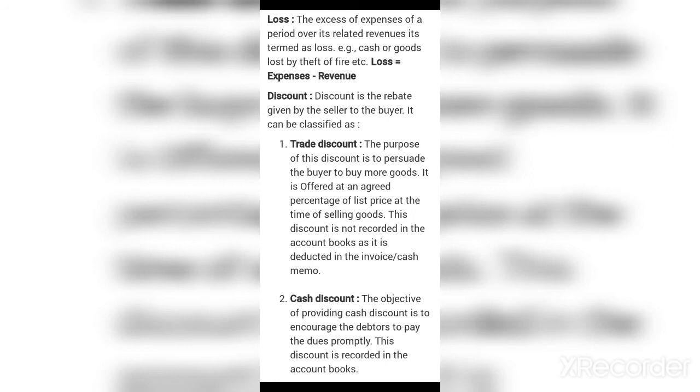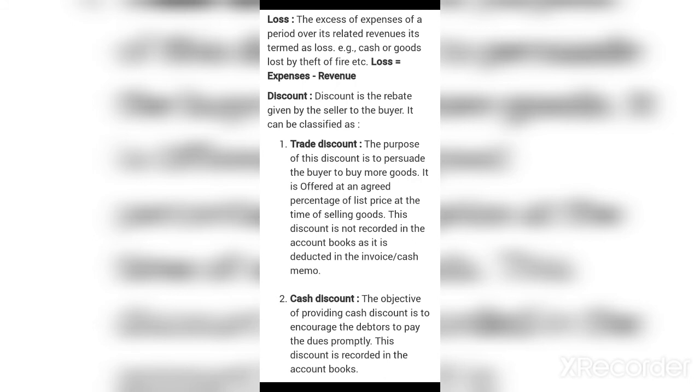Next is discount. Discount is the rebate given by the seller to the buyer. It can be classified into two types: trade discount and cash discount. Now let's start with the first, trade discount. The purpose of this discount is to persuade the buyer to buy more goods. It is offered at an agreed percentage of the list price at the time of selling goods. This discount is not recorded in the accounts. It is deducted from the cash memo only. It is just provided by the seller to sell more products to the buyer.